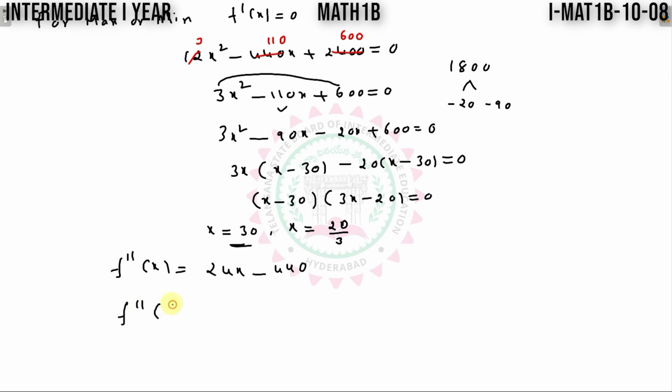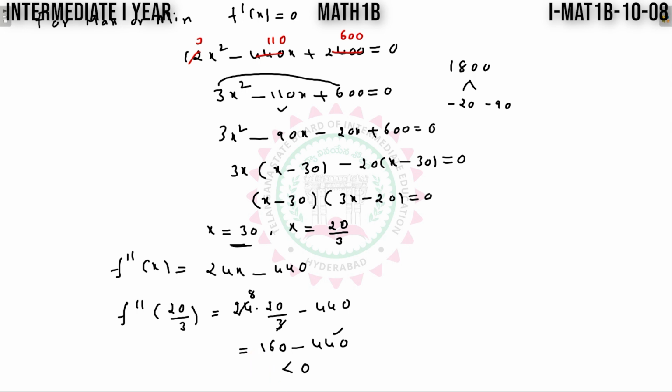f double dash 20 by 3, you will get 24 into 20 by 3 minus 440. So this is 3 8 ja, this is 160 minus 440. Automatically this is a bigger one, I will get less than 0.